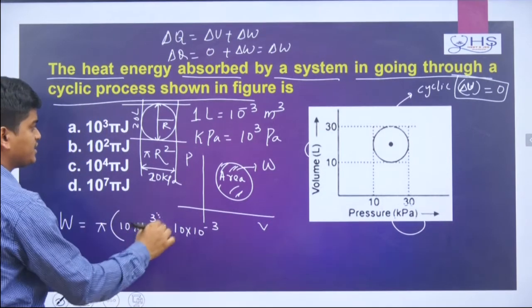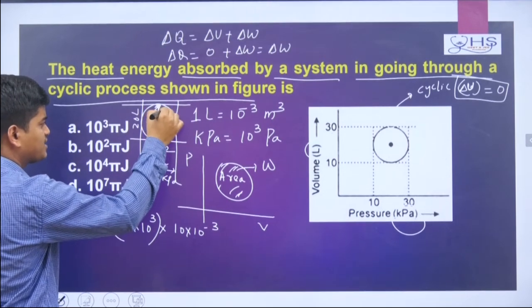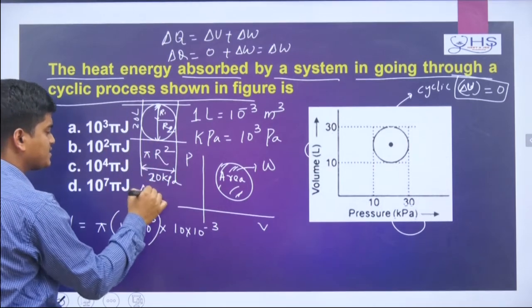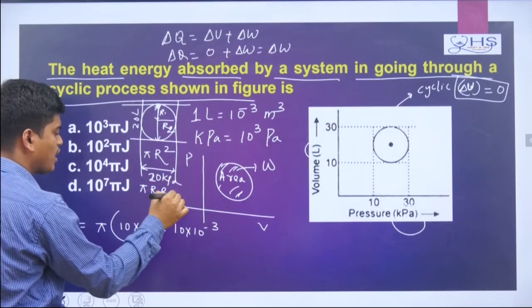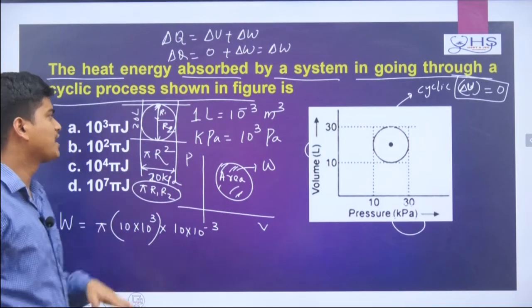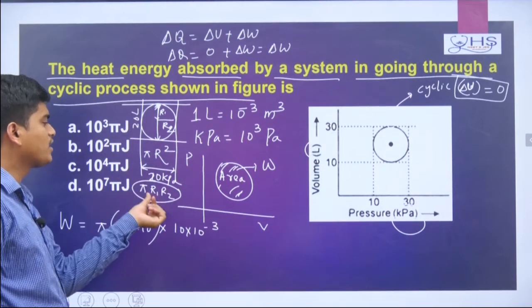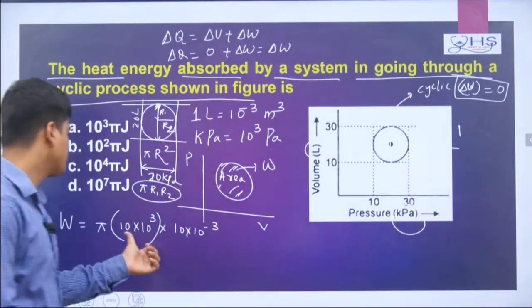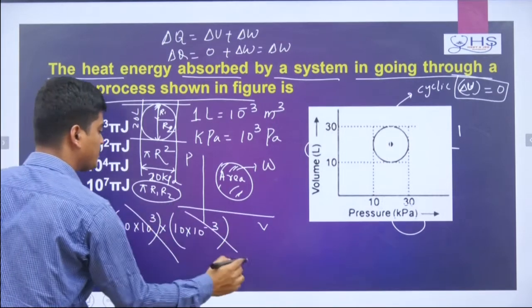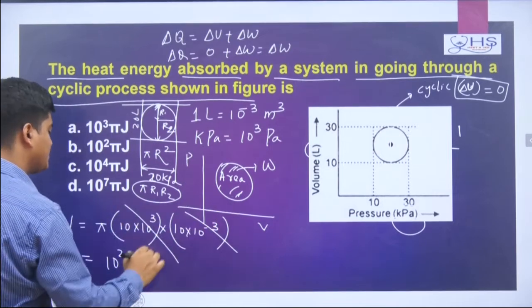Now the radius basically here is r square, and here you take r1 and r2, and this r square I can write as pi r1 into r2. So this is the area of the circle. But the readings are given in kilopascal and liter, that's why I am taking r1, r2 and then multiplying. Now how much is coming? 10 into 10 to the power 3, 10 into 10 to the power minus 3. Now this will get cancelled. So we get 10 to the power 2 pi, and everything in SI units.